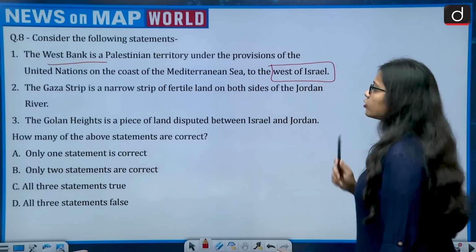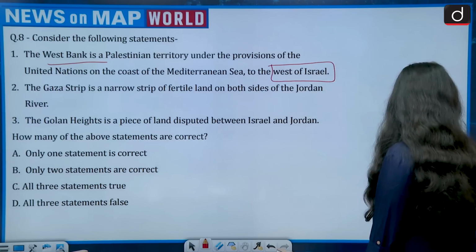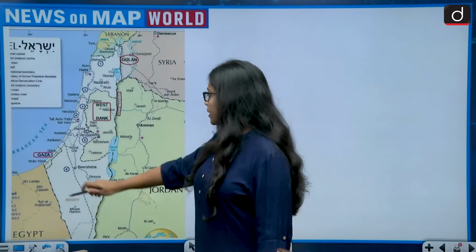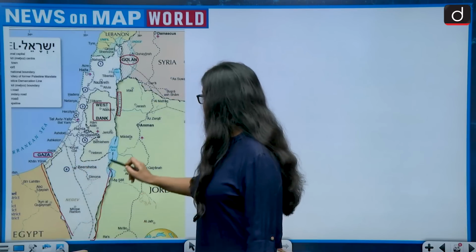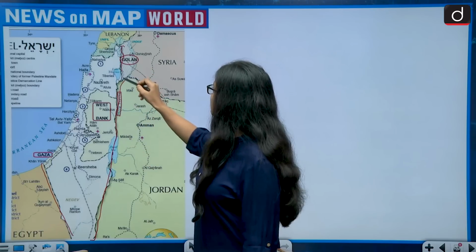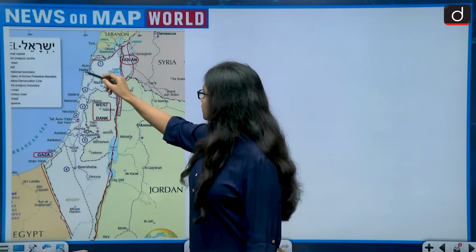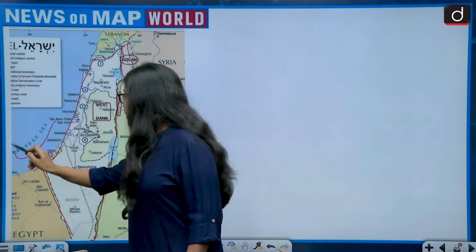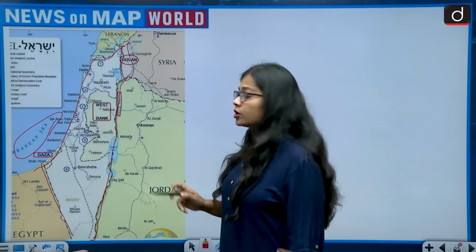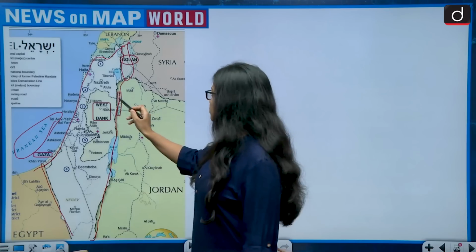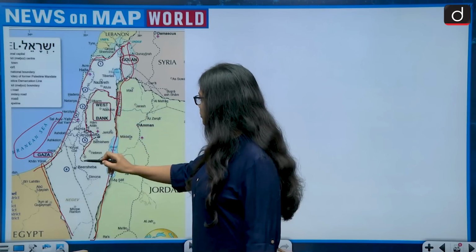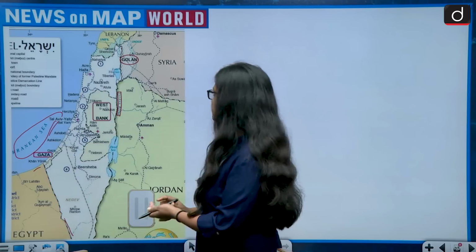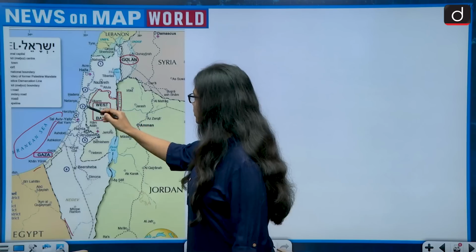So we need to look at the location of the West Bank. This is the map of Israel, and Israel shares a border with the Mediterranean Sea. That is true, but we have to talk about the West Bank. So this is the location of the West Bank. Let me just rub this. Okay, now it is clear. This is the location of the West Bank.